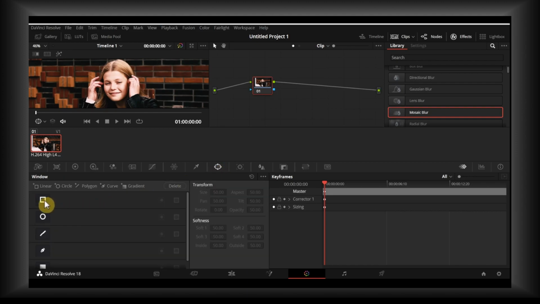And why do we use window? You can select which one from here you want: linear, circle, polygon. I'm going to use linear. And why do we need this?